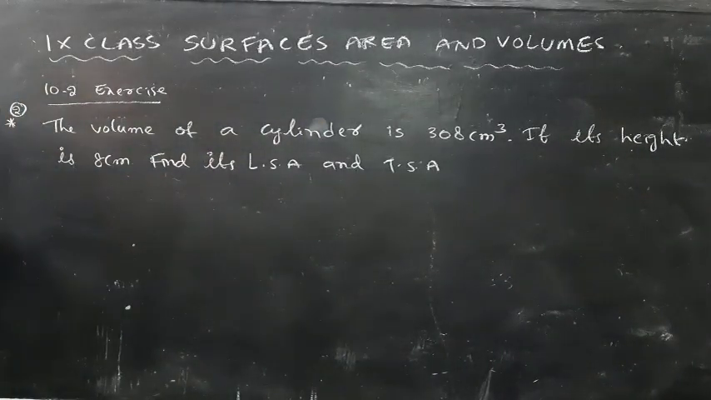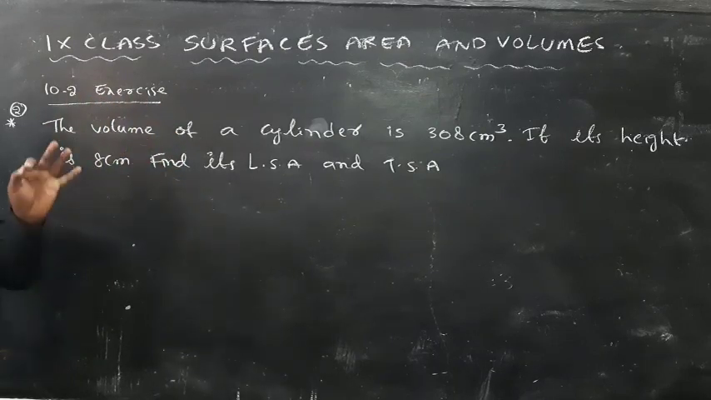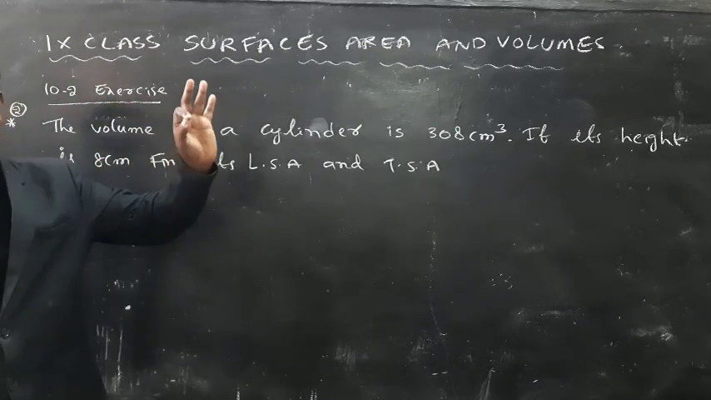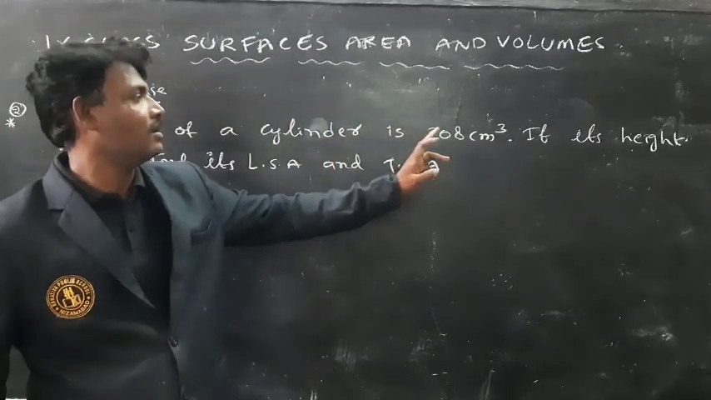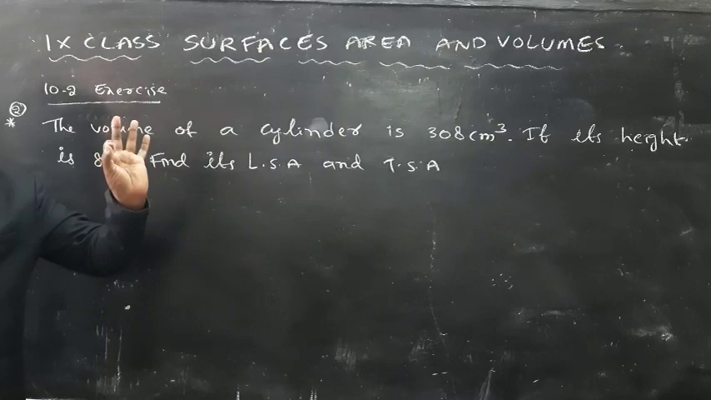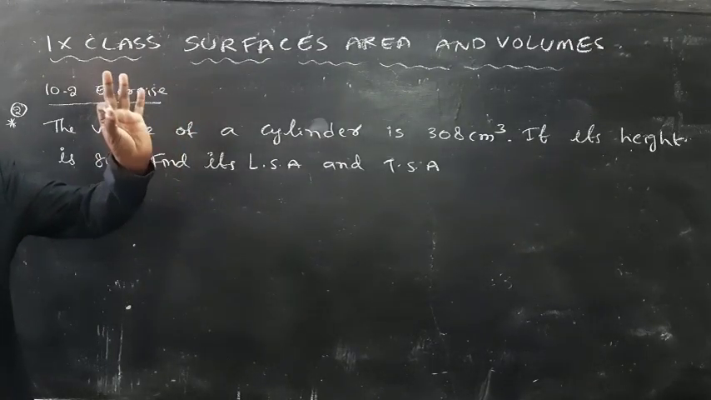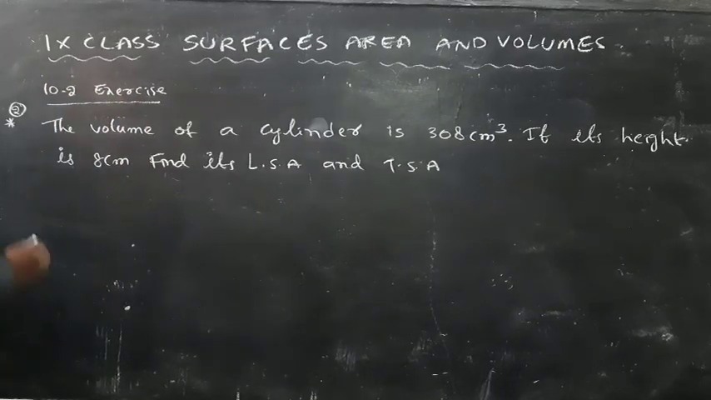So here is one question from exercise 10.2. The volume of a cylinder is 308 centimeter cube. If its height is 8 centimeters, find its lateral surface area and also total surface area. Solution.